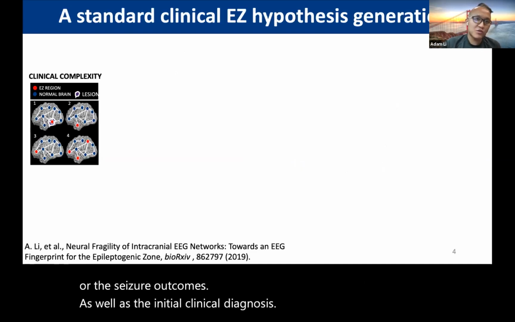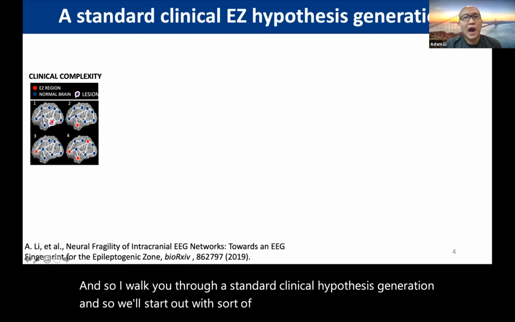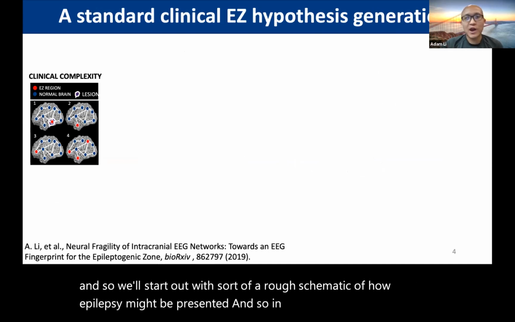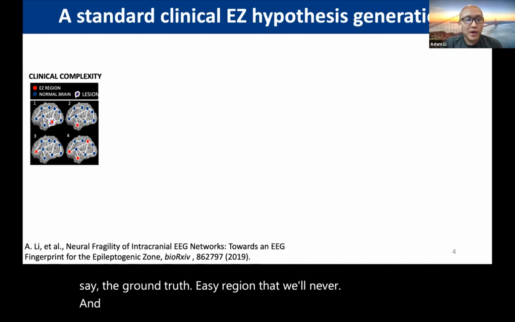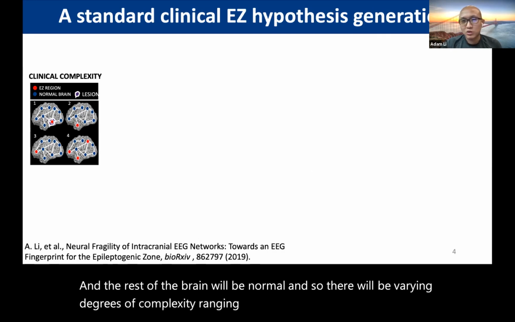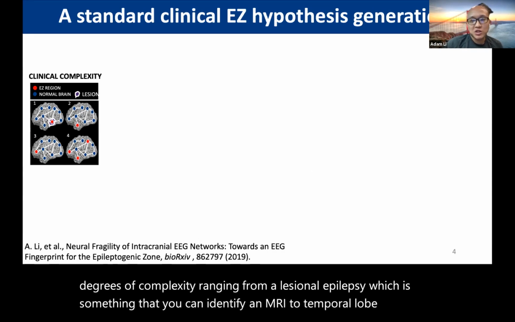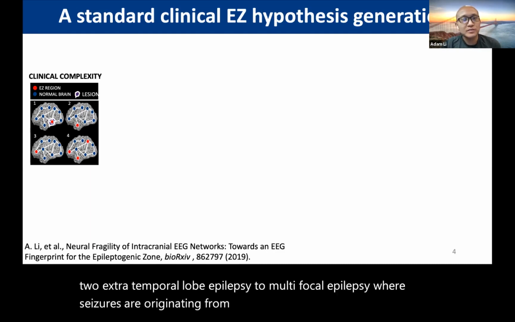So I'll walk you through a standard clinical hypothesis generation. We'll start out with a rough schematic of how epilepsy might be presented. In the red, you'll have, say, the ground truth EZ region that we'll never actually know. And the rest of the brain will be normal. There will be varying degrees of complexity ranging from a lesional epilepsy, which is something that you can identify on the MRI, to temporal lobe epilepsy, to extratemporal lobe epilepsy, to multifocal epilepsy, where seizures originate from multiple regions of the brain.